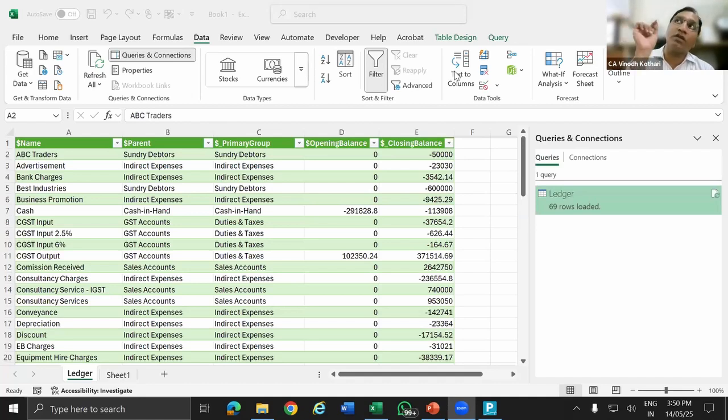Yes, but if you want to import the voucher, such a TDL may be available. But I have taken this from online GitHub. One CA has done it, so from there I have taken that. Screenshot, yes, we have already shared. Balance sheet and P&L you cannot import; only from the trial balance can you prepare this financial. How can we customize? Yes, this I am going to share. Explain Power Query? Yes, that also I am going to share.